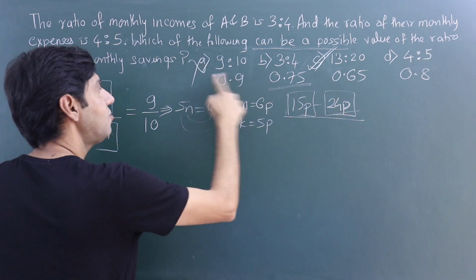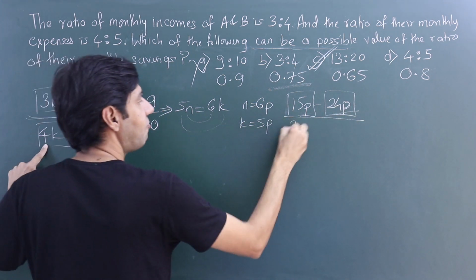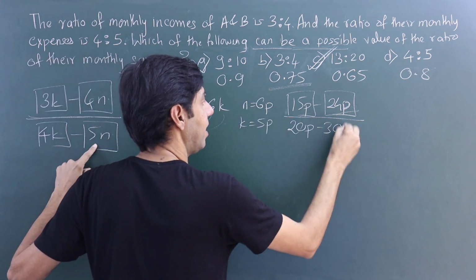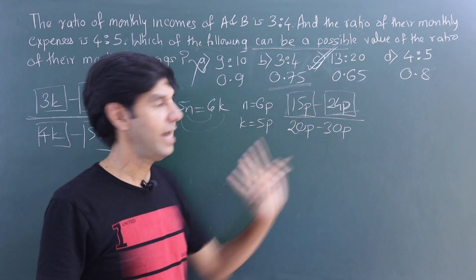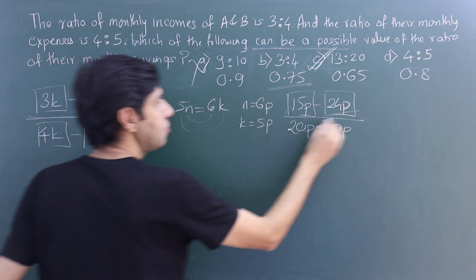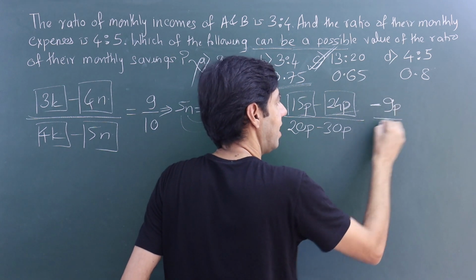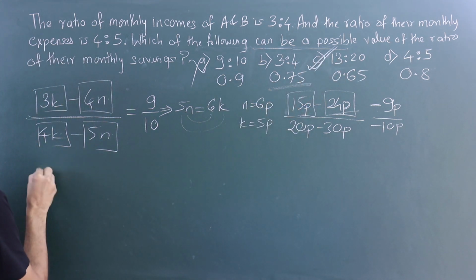But let me just complete it. The ratio will eventually become 9/10 because both will turn out to be negative. 4k, 4 5s are 20p, 5n, 5 6s are 30p. You can confirm that it has to be 9:10. Right? But the negative issue, the problem is that it is coming minus. Right? So what if I take the third one?